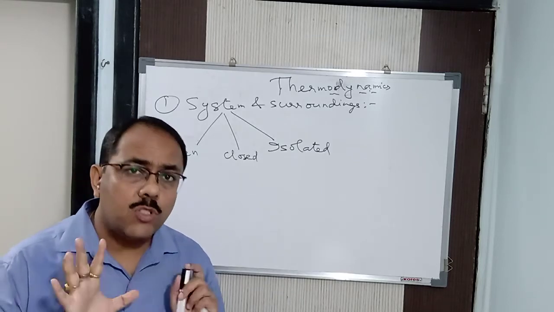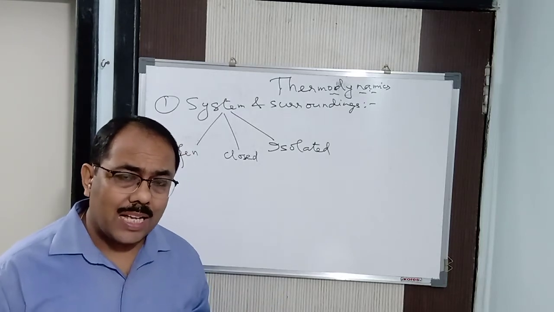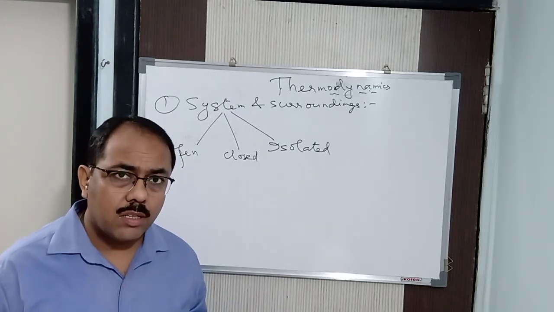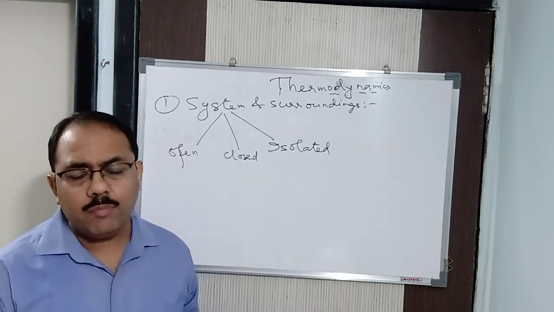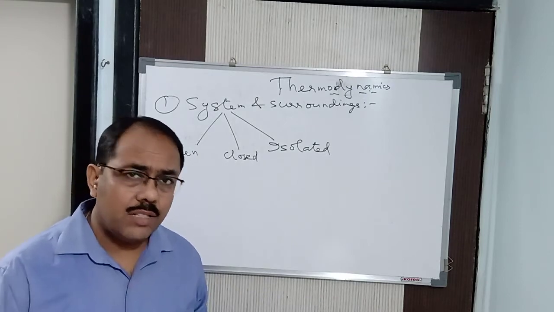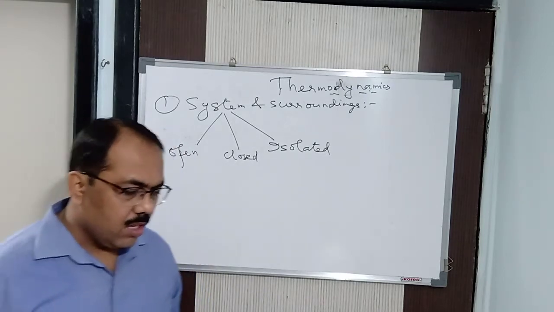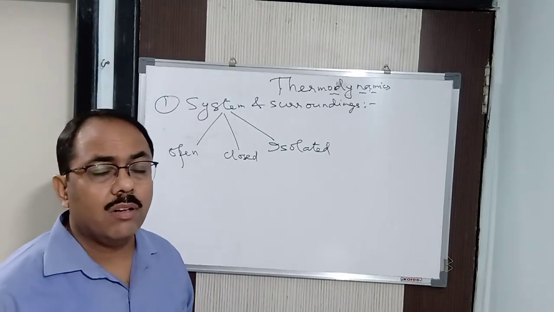So if the test tube is open, this gas will be released into the atmosphere, as well as some heat also may be released or heat may be absorbed. So matter, here matter means the product, the gases, and the energy which is released, we can say that. Clear? So when both are exchanged between the system and the surroundings, that is known as an open system.